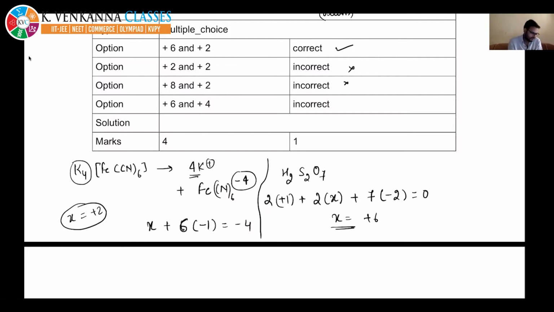See, this type of compounds are known as coordination compounds. In this case, the species present in this big bracket will not break down. They will remain as a single species, right? So the potassium, we know more about potassium. It is having only +1. We have written it like this and then solved it.